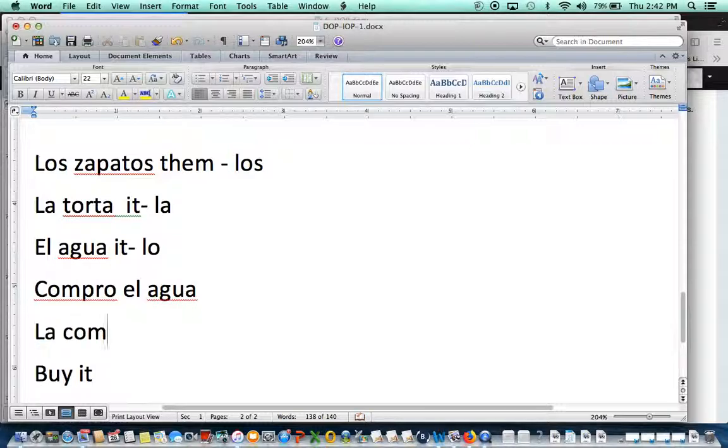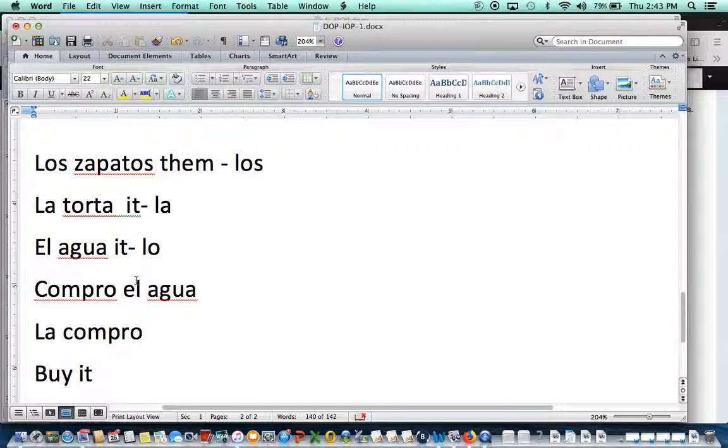La compro. Okay, so you see the difference? In English, you say buy it, the it goes after the verb. In Spanish, the pronoun la goes before the verb, okay? So we talk the other way. La compro. All right, you still have to conjugate the verb, but then you are going to replace water for it.